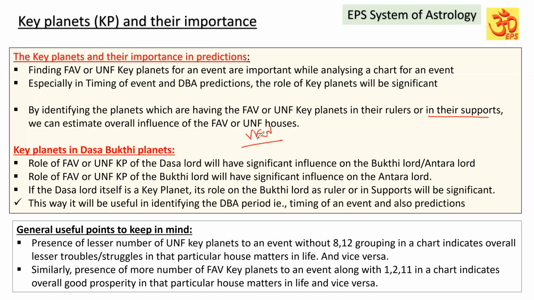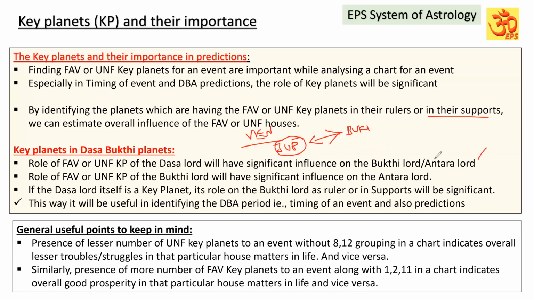Venus as Dasa Lord is favorable for the event, for example, the event of marriage. In that Venus Dasa, you find that Jupiter is a strong, favorable key planet which is making the Dasa Lord favorable for the event. That Jupiter is a strong key planet. There can be many Bhukti Lords. Out of them, the Bhukti Lord which is under the influence of this Jupiter is going to be the more favorable Bhukti Lord for that Dasa Lord for the particular event.